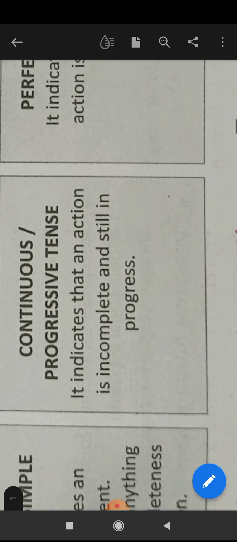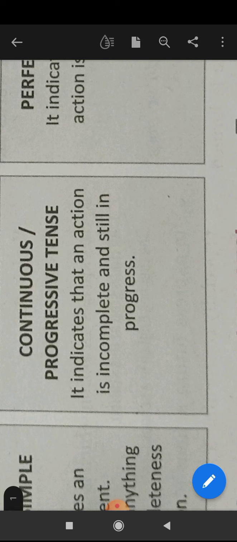Continuous. Continuous or progressive tense is the tense which indicates that the action is still going on and is incomplete. The action is incomplete means it is not completed.